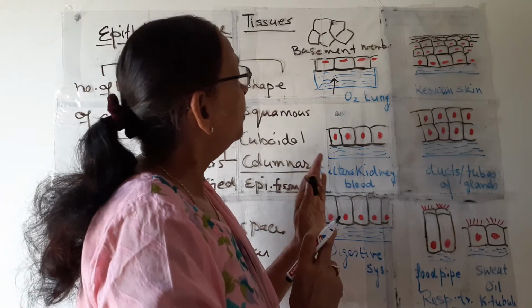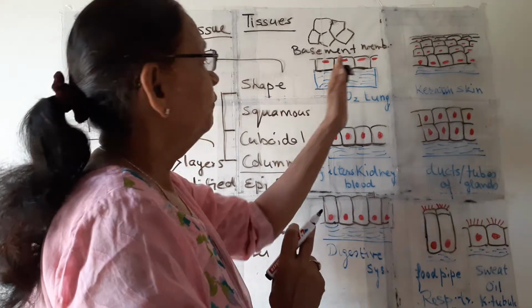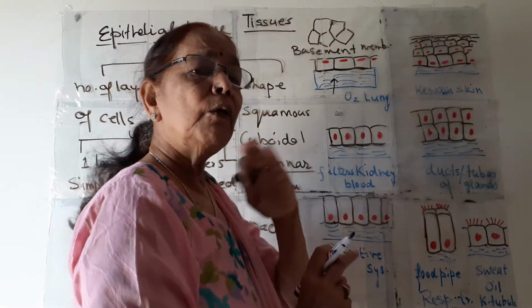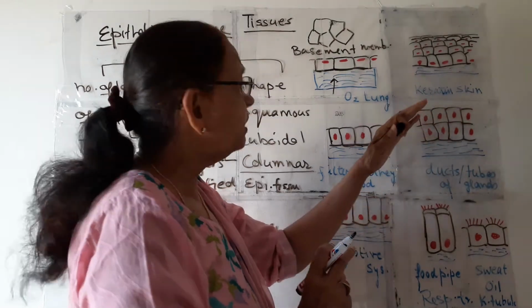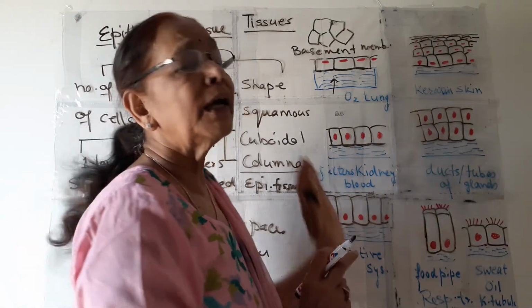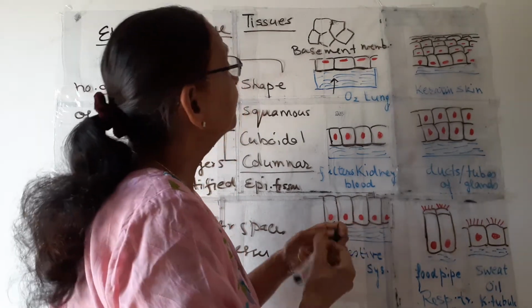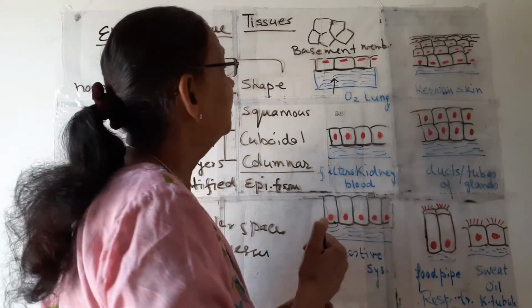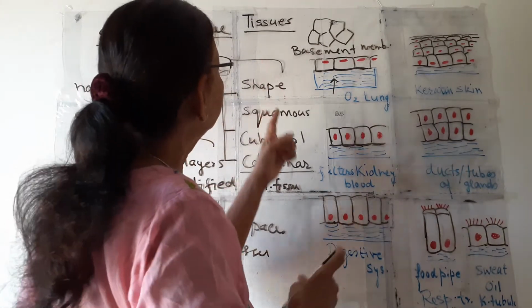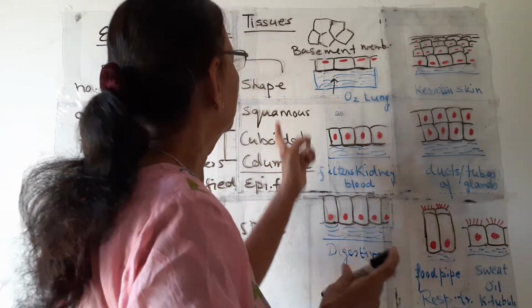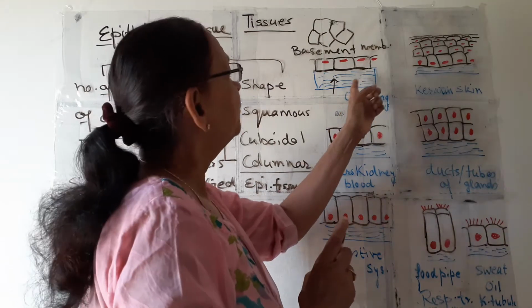So these are two important things. One, without intercellular spaces, forming a continuous sheet. And second, they have no blood vessels. These are two important properties of all the epithelial tissue. Now coming to the classification depending upon shape. This is the first one.